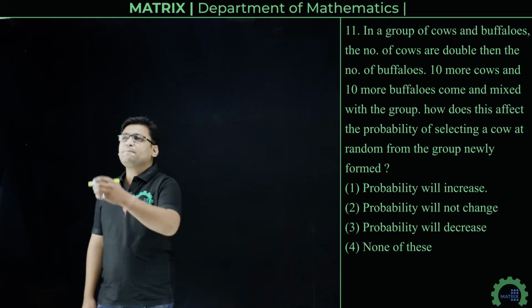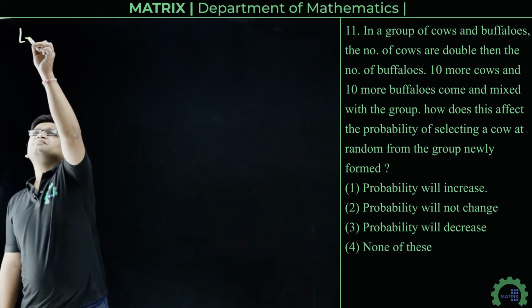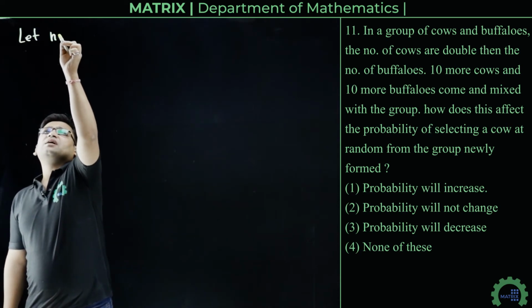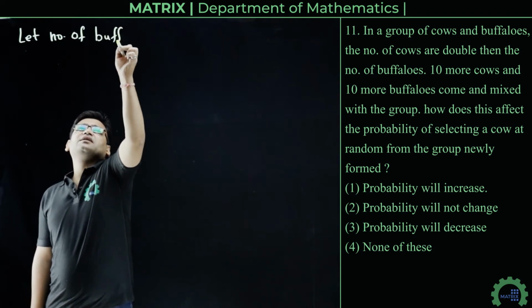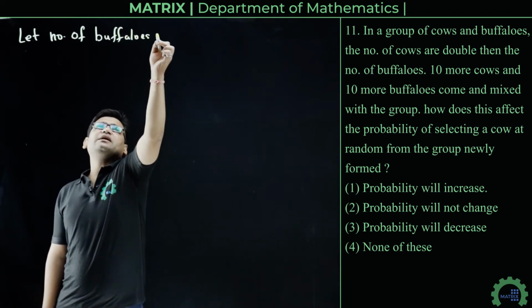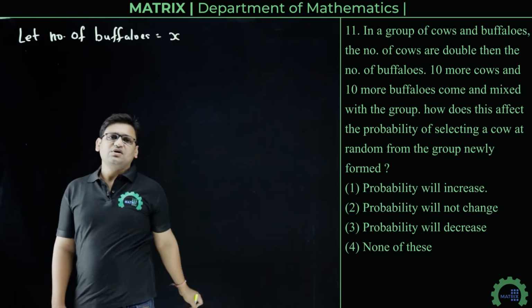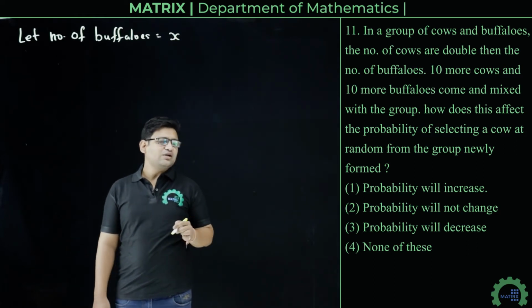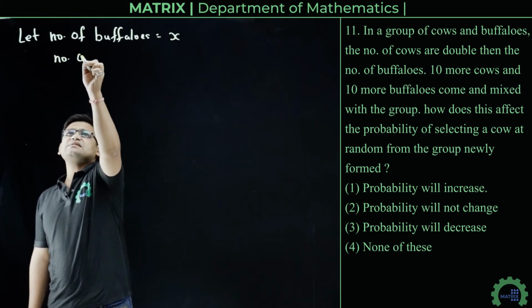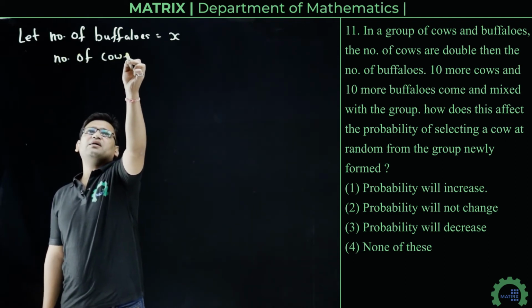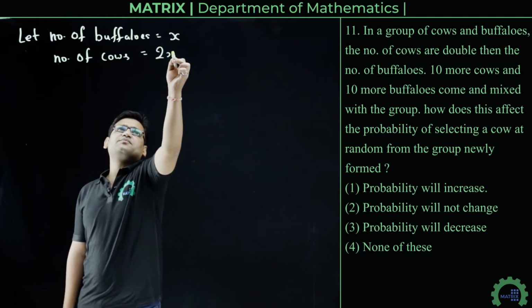First of all, let the number of buffaloes be x. According to the question, the cows are double the number of buffaloes, so the number of cows will be 2x.